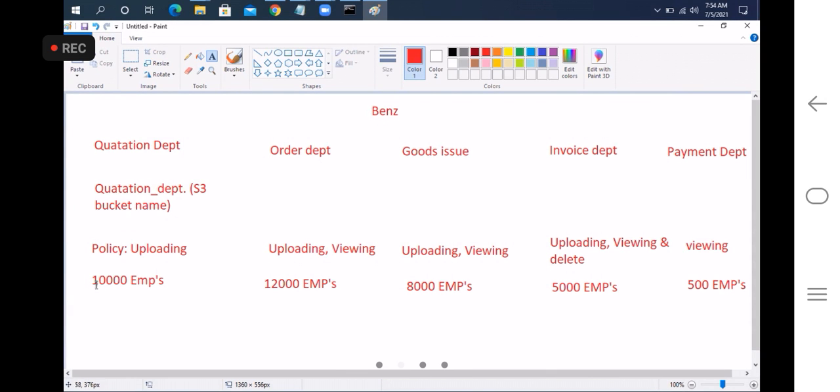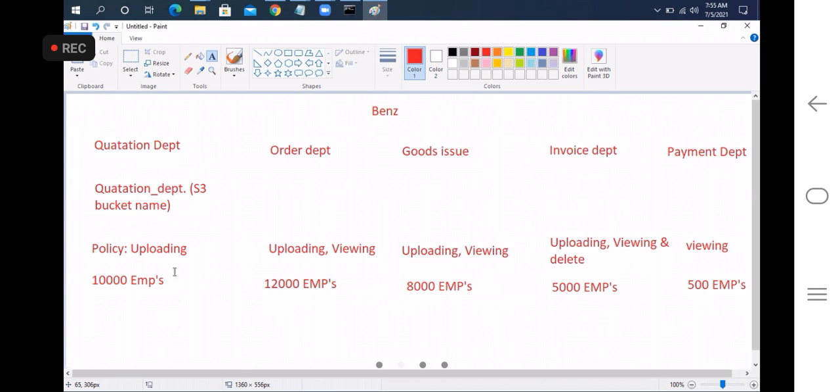These 10,000 people are not allowed to view the data, and not allowed to delete the file from AWS. So this is how it will work, and this is how we have to follow the process. Okay, so the process will be quick. Every time we create a policy and a rule, it will take a lot of time, right? So one time we create a policy and assign this policy to 10,000 employees.